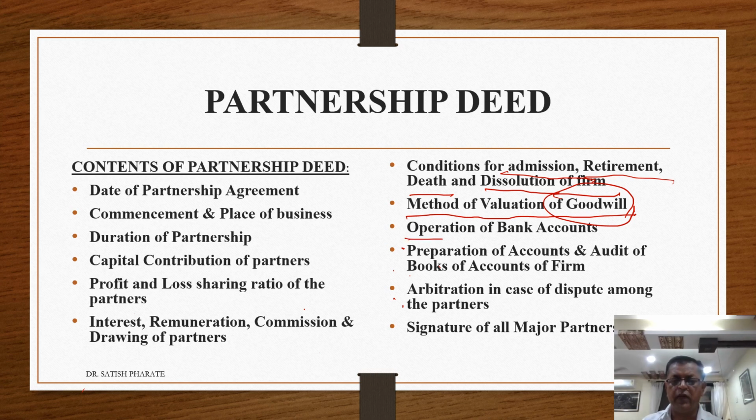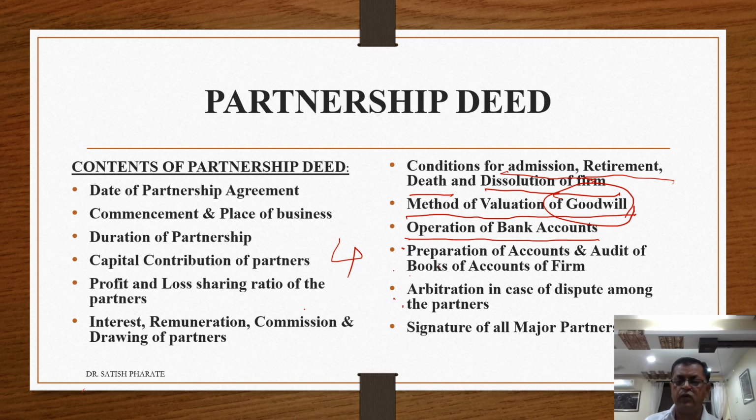Then operation of bank account. It means suppose there are 4 partners. It may not be possible that all 4 partners will sign every cheque of the partnership business. In such case, either one of them or two of them will be allowed to sign every cheque or bank transaction, and that condition mentioned in the partnership agreement is called operation of bank account information.